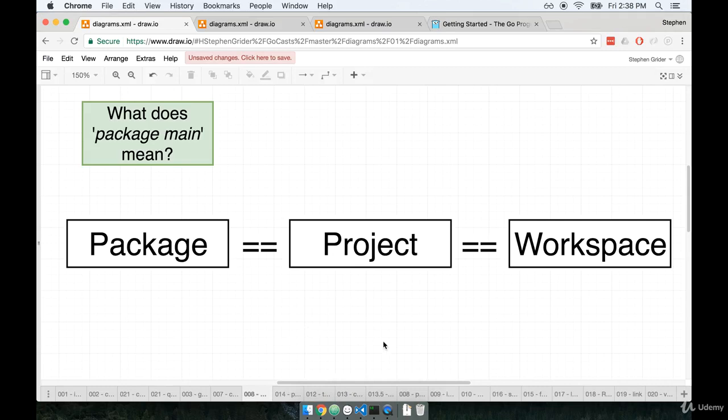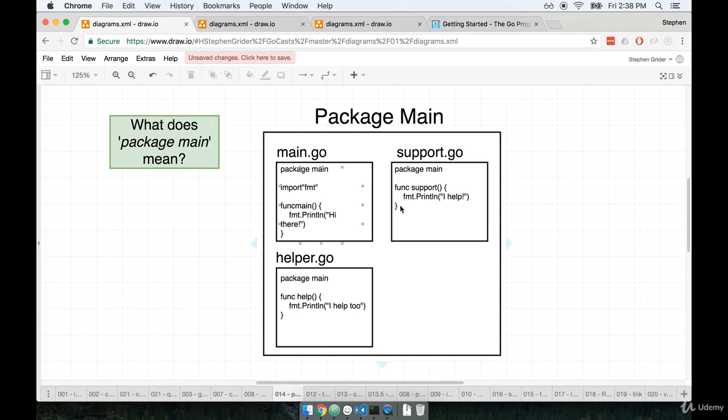Here we go. So when you see the word package in Go, you can think of a package as being like a project or a workspace. A package is a collection of common source code files. So if you and I are working on one discrete application, like we're working on one app right now, we would traditionally be creating one single package. So a package can have many related files inside of it, each file ending with a file extension of .go.